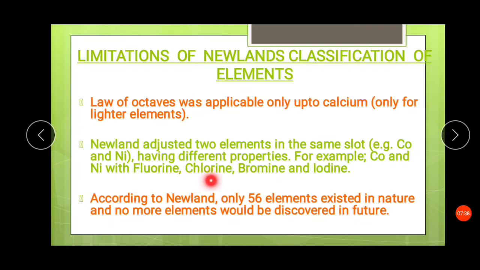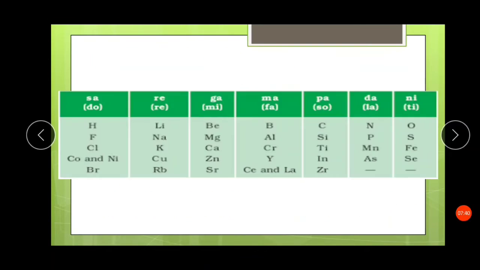For example, cobalt and nickel with fluorine, chlorine, bromine and iodine. Here you can see cobalt and nickel are arranged in the same slot. They both are present in the same place. It should not be done. Similarly here also cesium and lanthanum are present in the same slot.